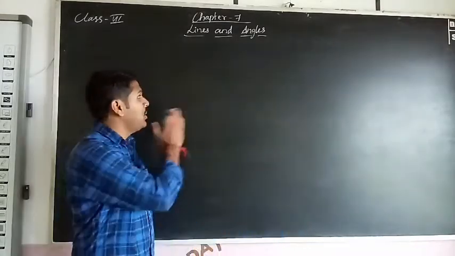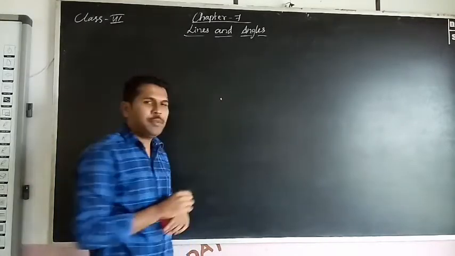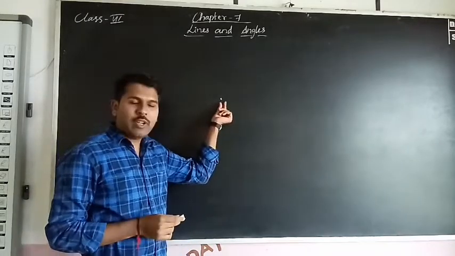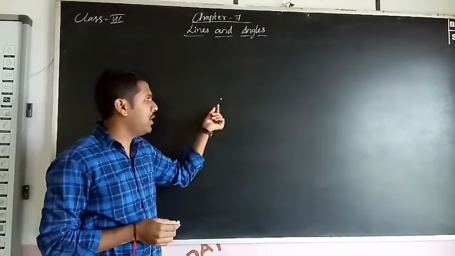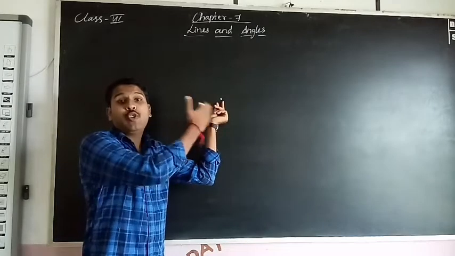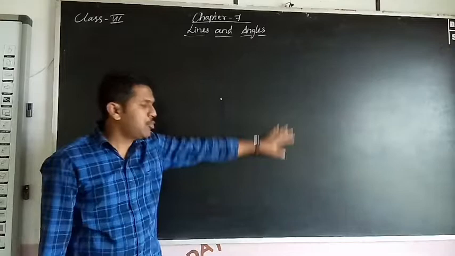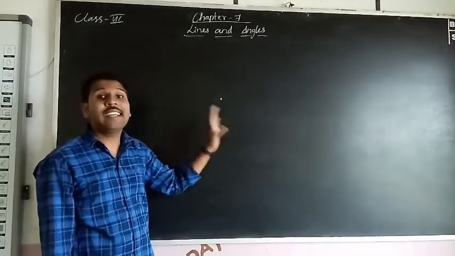If you want to locate something, you will use this dot. This dot we call a point. So what is the definition of a point? It is an exact location in space. Let us suppose this is a space, and this is a point. It is the exact location.